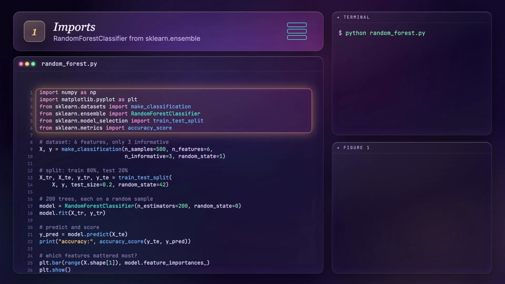The imports. make_classification this time to whip up a dataset with a few genuinely informative features. RandomForestClassifier from sklearn.ensemble, the usual train_test_split, and accuracy_score.